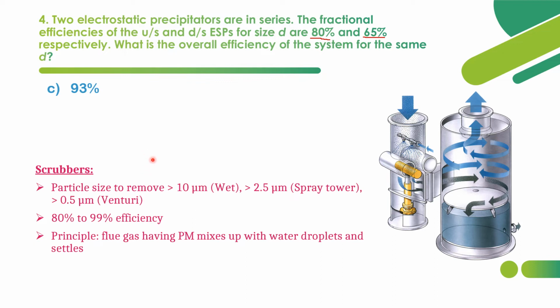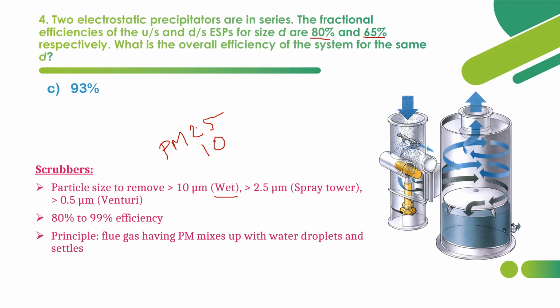Actually, in particulate matter, we have 2.5 and 10. That is PM 2.5 and PM 10. What that means is PM 2.5 is particulate matter having size 2.5 microns or lesser. PM 10 means particulate matter having size of 10 micron or lesser. So that is the PM 2.5 and PM 10. So when more than 10 micron, we can use wet scrubber. And the scrubbers have the efficiency around 80% to 99%.